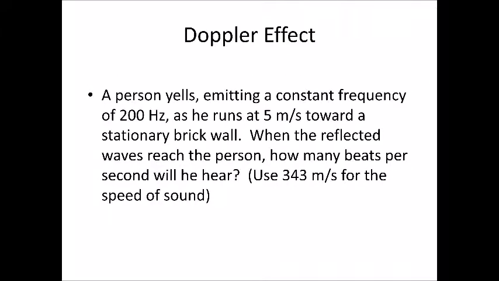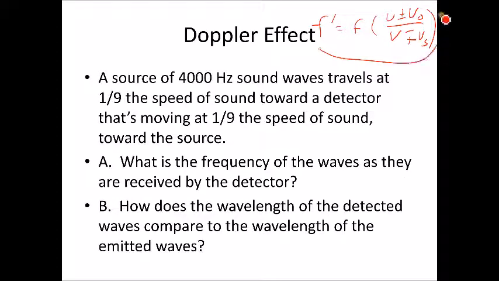All right, so we're going to have to use this equation. Remember that f prime is the perceived frequency. So we're going to say f prime equals the actual frequency, 4,000 hertz, times the speed of sound through the medium, which we're going to say is 343 meters per second, plus or minus, on top of that fraction, the speed of the observer. The observer is moving toward the source, so we're going to use the positive sign, so plus.